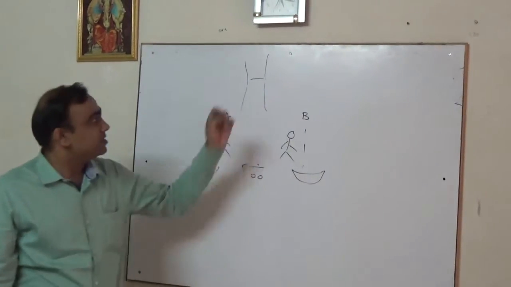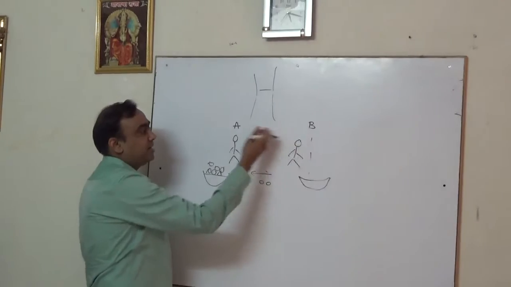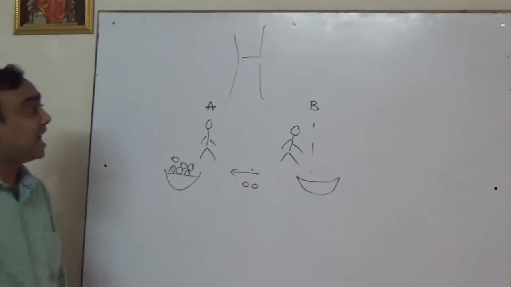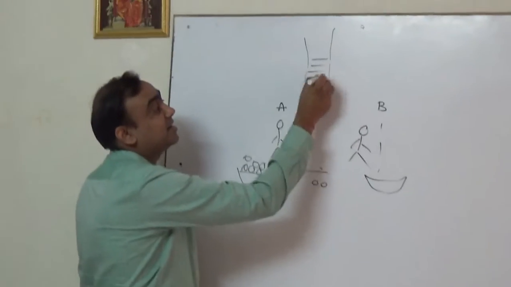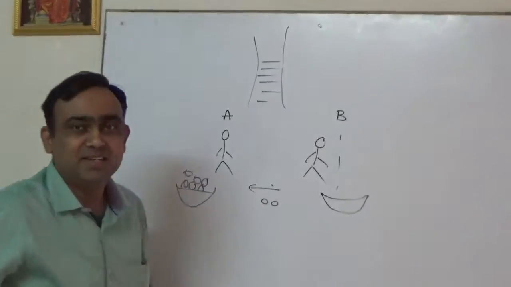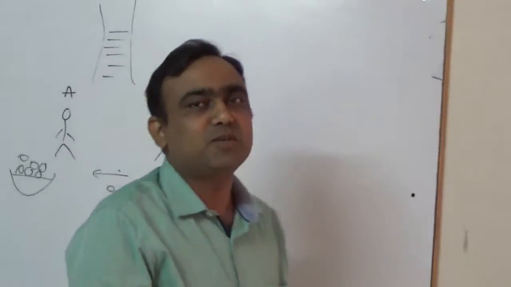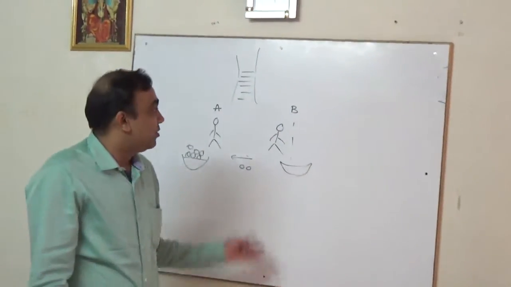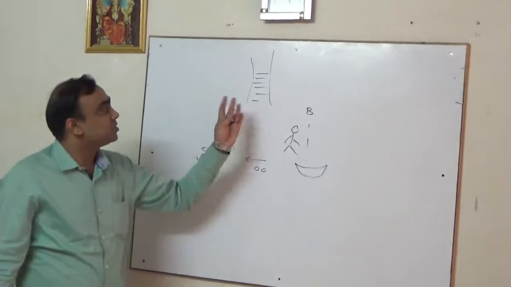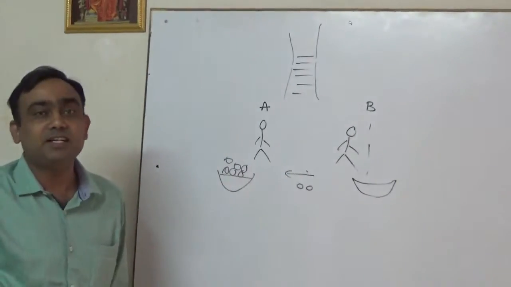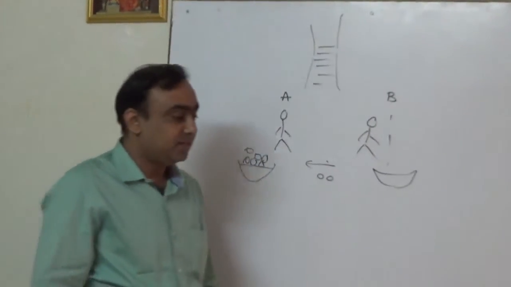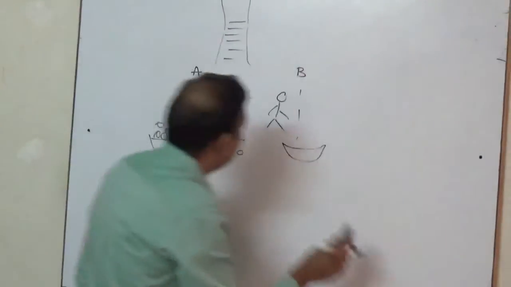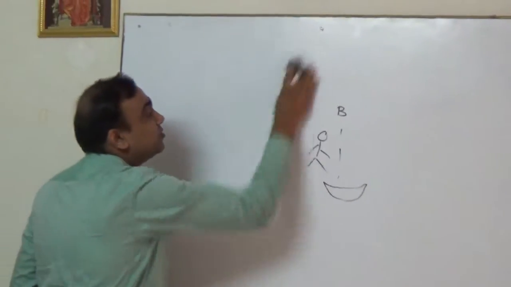But the problem of this system is, suppose B comes and asks for 100 apples. In that case, they will have to write down 100 lines on the tree. So this is not a feasible or practical solution. There was a need for a compact way of writing or doing the counting, and that's why we can say the number system was developed.